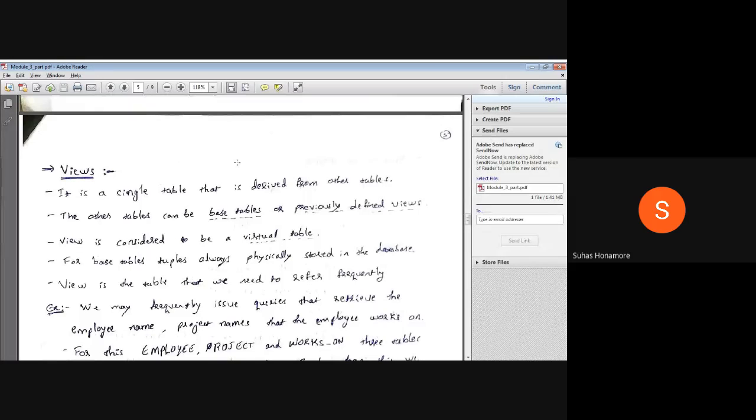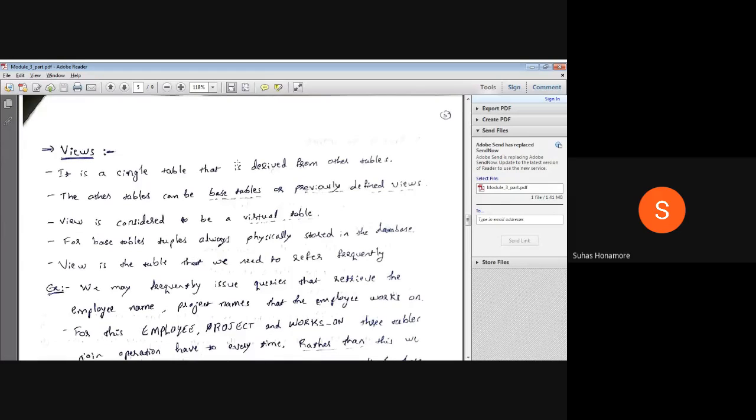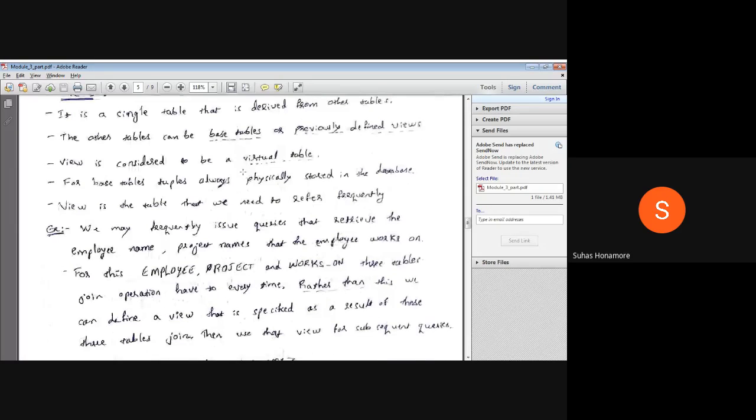Whatever queries you run frequently, their output will be kept in a virtual table, and that virtual table will be given to whoever is asking. The database is there as it is, and on top of that, the segregated result of the query is kept somewhere else.